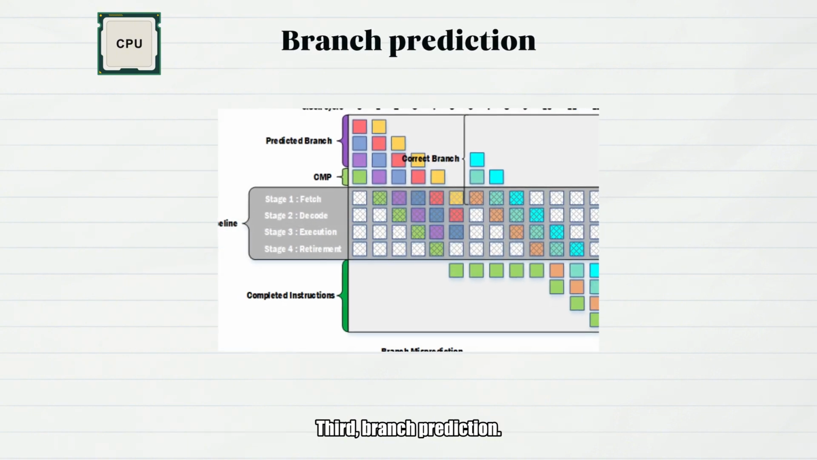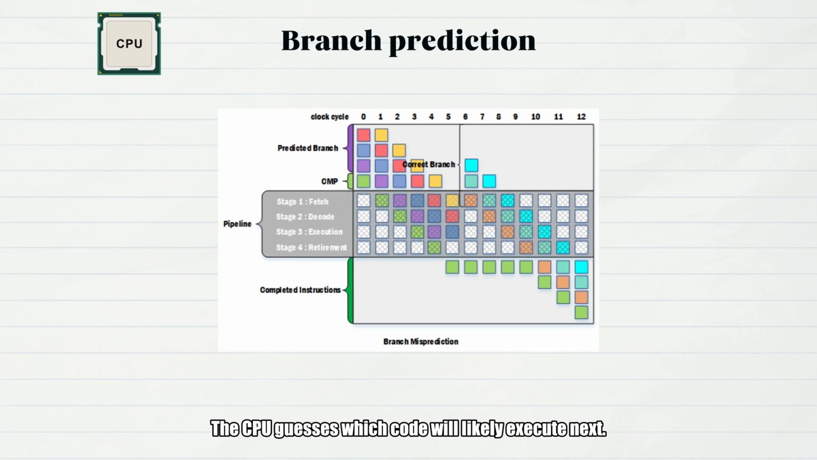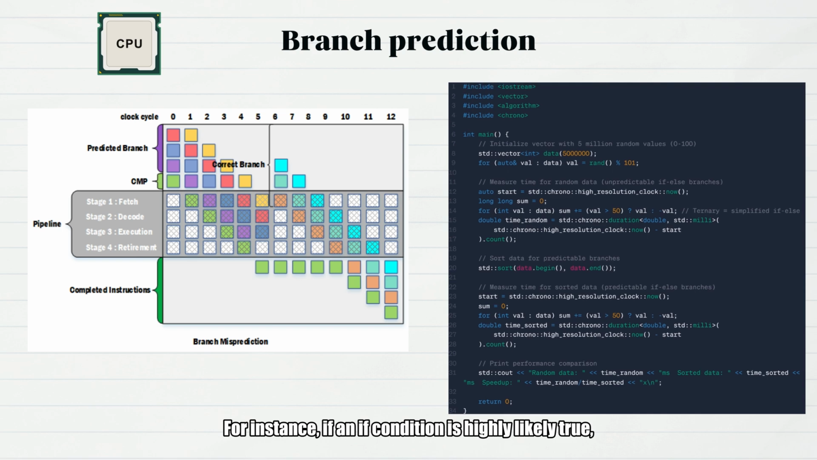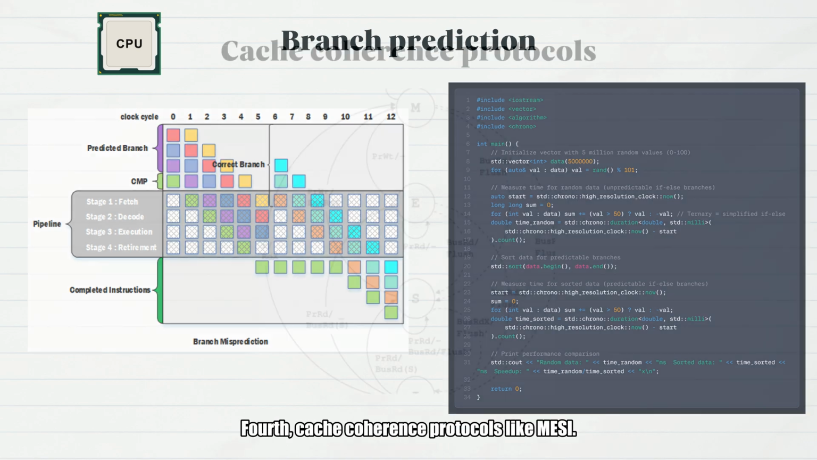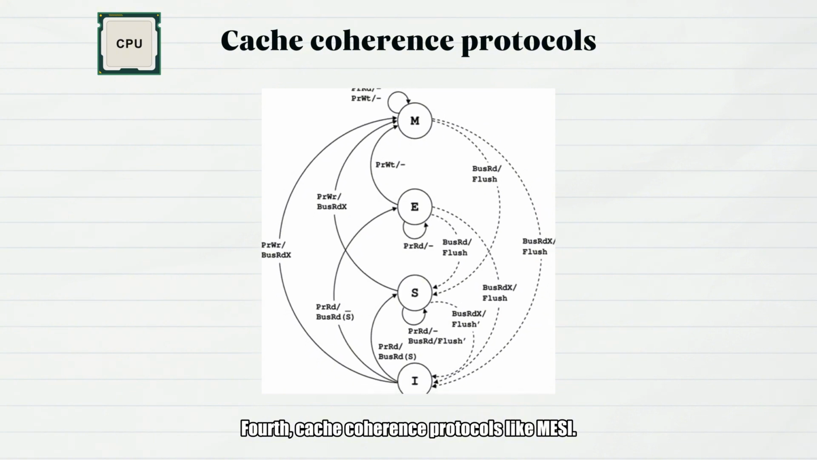Third, branch prediction. The CPU guesses which code will likely execute next. For instance, if an if condition is highly likely true, it pre-executes that code. If the guess is correct later, it uses the result. If wrong, it discards it. This avoids waiting and saves significant time. Fourth, cache coherence protocols, like MESI.